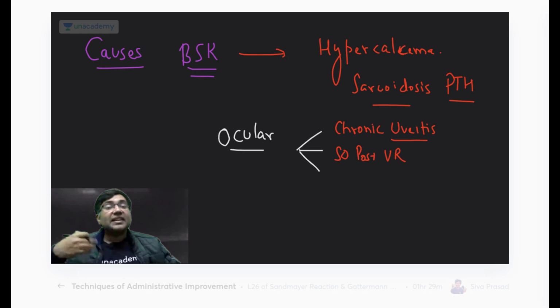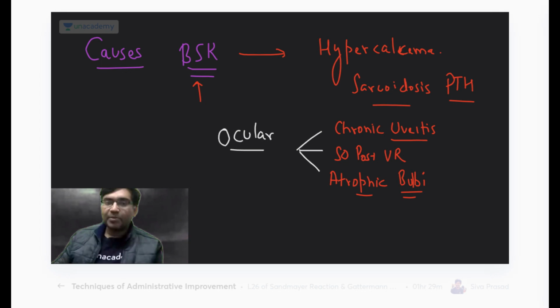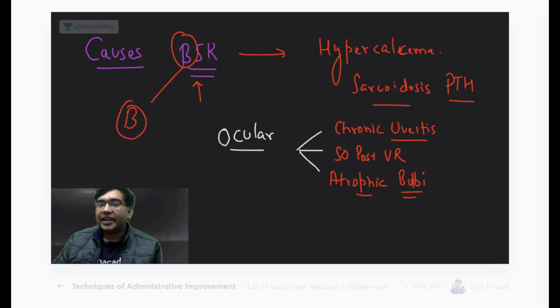The next thing is, sometimes even in patients who have a last-stage eye disease, I call it a shrunken eye, or atrophic bulbi, in those cases also, because of the chronic inflammation, the patients may have band-shaped keratopathy. Is it clear, everyone? So this is a patient of band-shaped keratopathy. And remember, band-shaped keratopathy, B goes with B. So you have deposition in Bowman's membrane. You can also remember it like BC: Bowman's membrane, calcium.